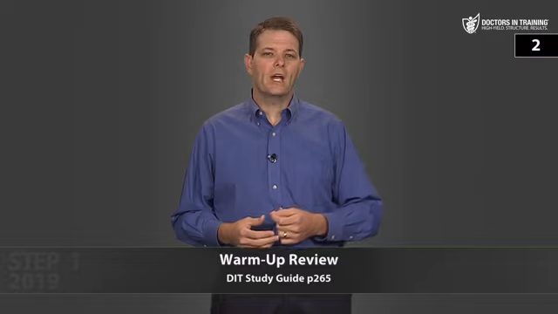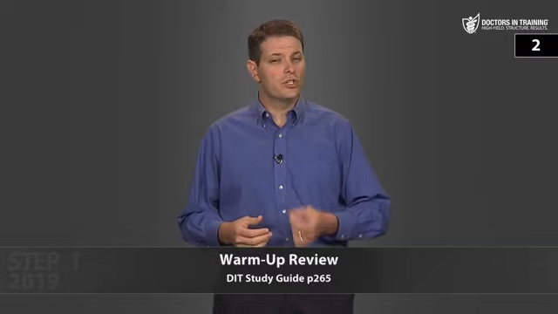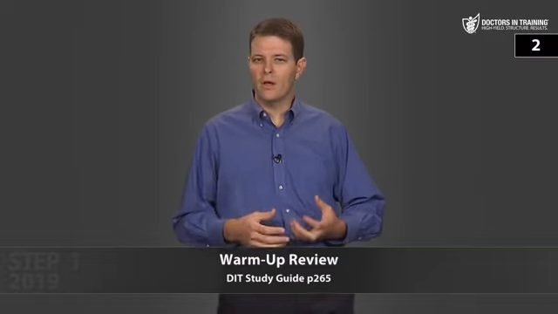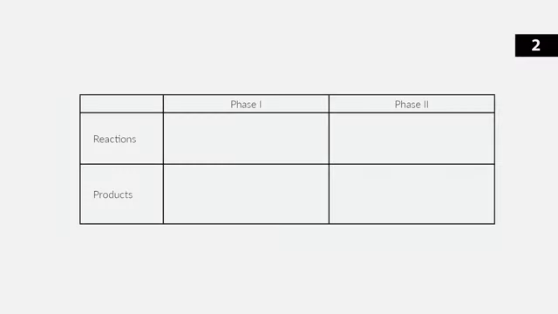Next, what reactions take place in phase 1 versus phase 2 metabolism? And in general, what are the products of these reactions? So phase 1 metabolism reactions include oxidation, reduction, and hydrolysis. Phase 2 metabolism reactions include acetylation, sulfation, and glucuronidation.